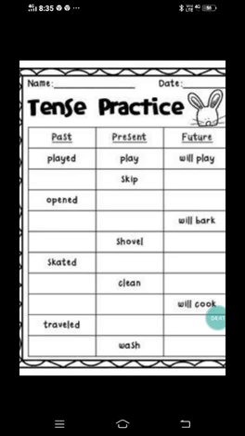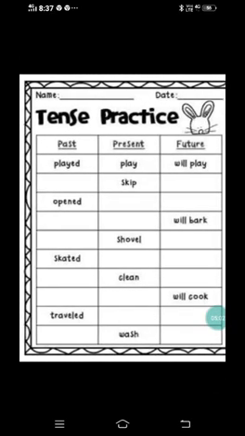Next, skated. The word is given as skated. You need to write the present tense of it and also the future tense of it. You already know what skating is. You do skating, right? That's the same thing. Next, clean. Write the past tense for clean and also the future tense of clean.